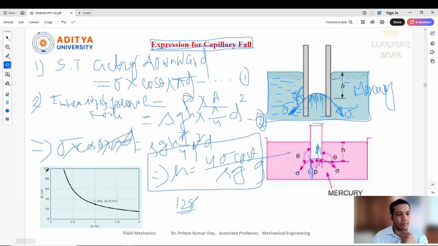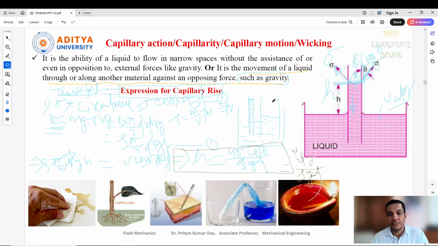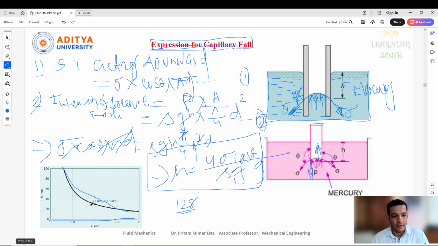Now one more diagram I have shown you, the diameter and the height of the tube. So what is the relation between these two? Now the diameter of the tube, if I increase the diameter of the tube, this is the diameter of the tube and this is the height. As I told you previously, if I am increasing the diameter, the height is also decreasing. Now see, this is the same thing happening here.